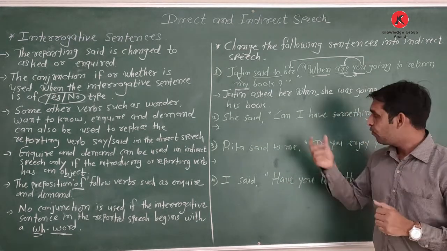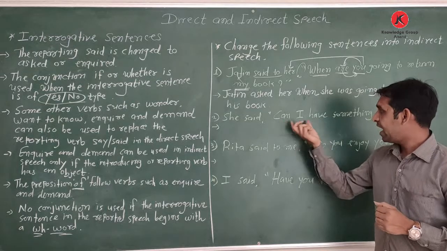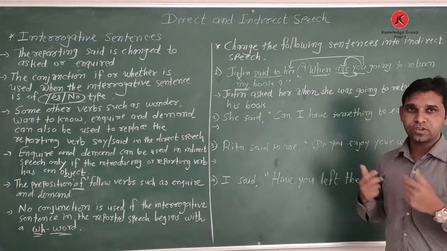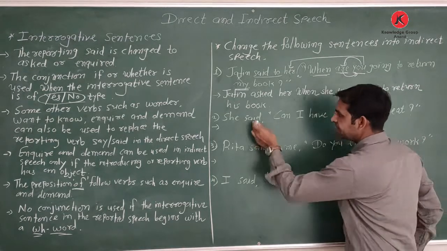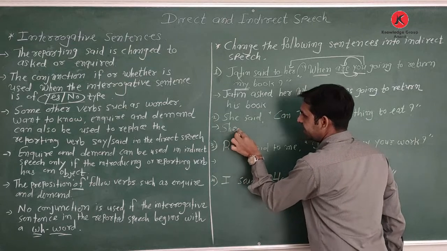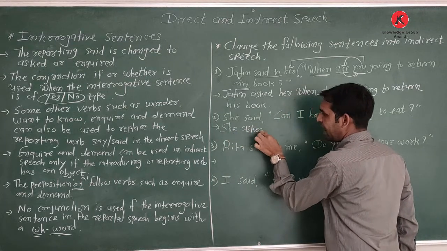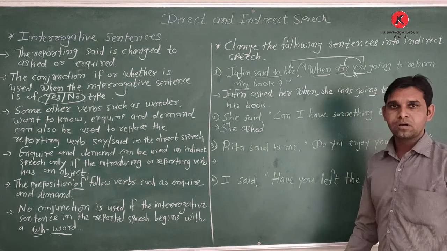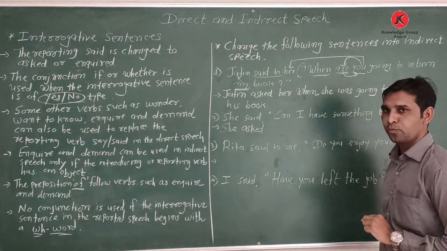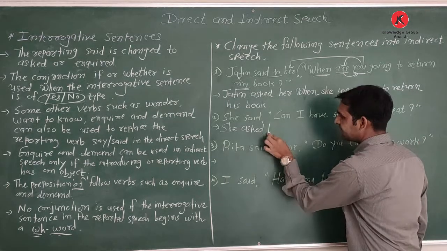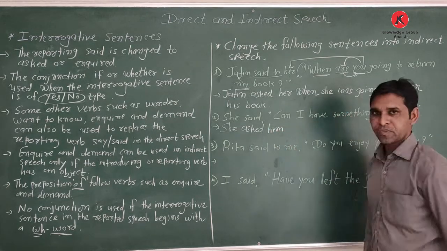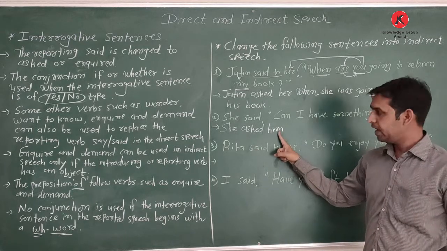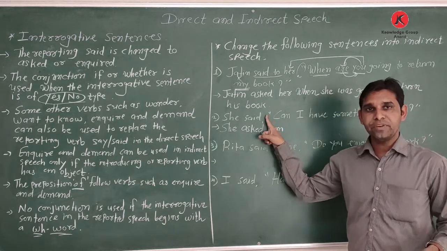The yes no question. When asking like this, can I have something to eat? So yes or no. So here write she asked. We have no listener, so we here assume. She asked. Here I write him. She asked him. Okay. Then what is the conjunction we add here?